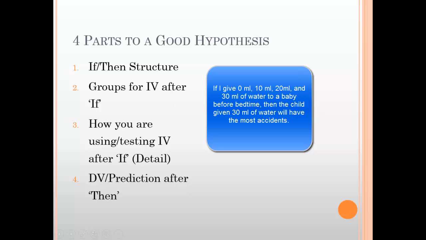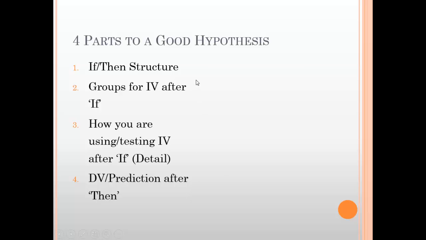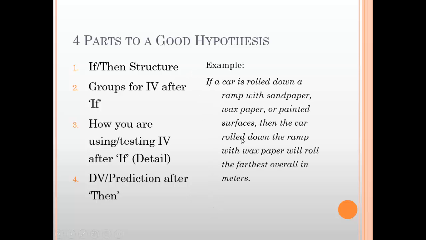So if I have 0, 10, 20, and 30 milliliters of water given to somebody, a baby before bed, I think that they will have a greater chance of wetting the bed with 30 milliliters of water. Okay, so I've made a prediction as to what I think will happen, and I've mentioned the dependent variable, wetting the bed, in my prediction. Okay, so those are the four things I will look at throughout the experiment and the four things that I will grade on for a good hypothesis.